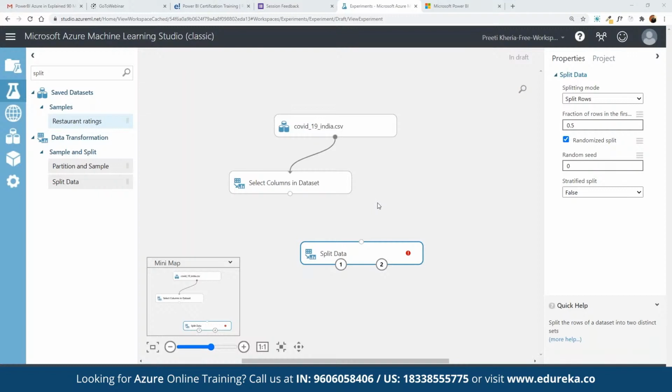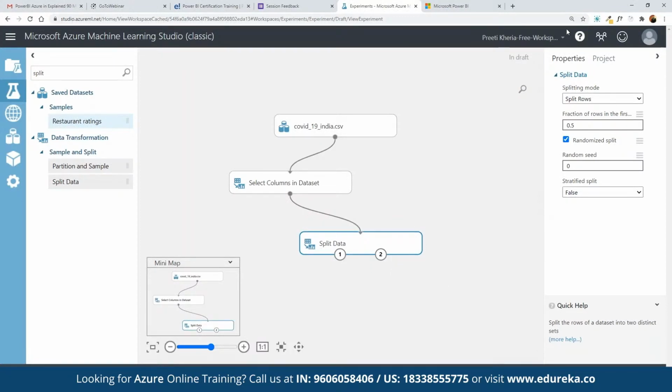So here we can split the entire data into training and test data, because we don't use the entire data set. We split the entire data set, and that's how we start working on it. One component is training and the other is testing data. Here we can define the fraction we want to test with. Let's suppose we want to select 75% of the current data set, so here we can define 0.75.